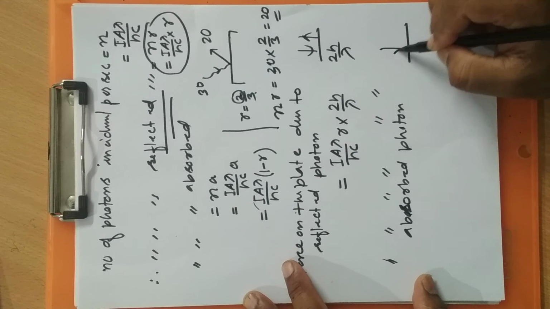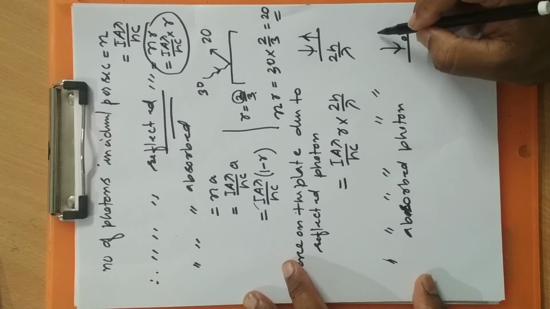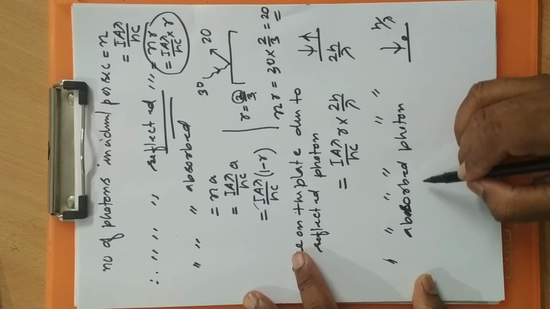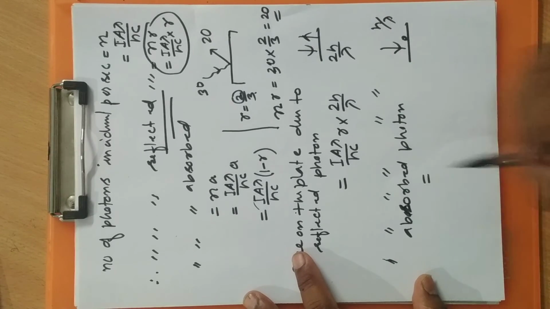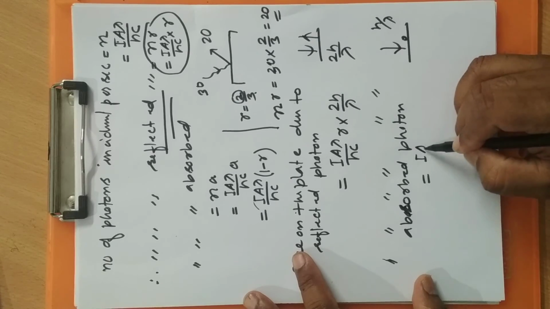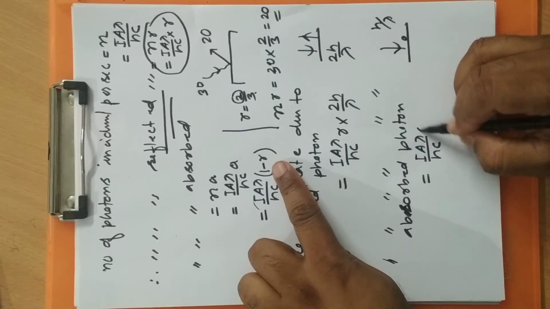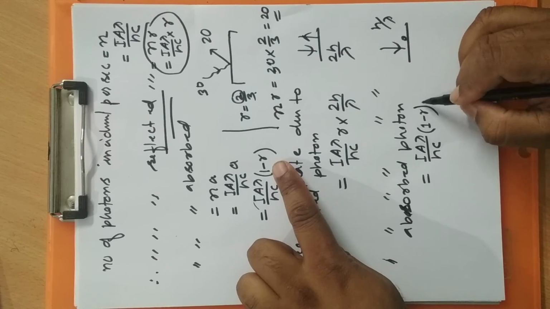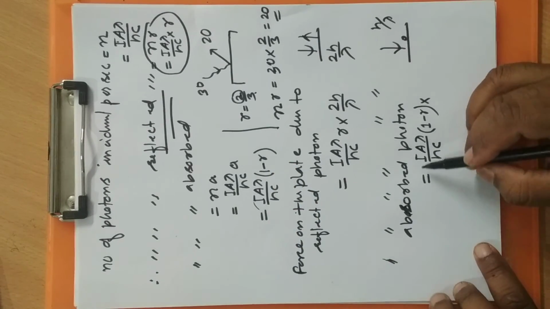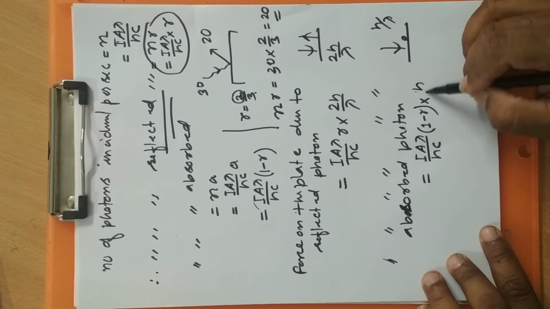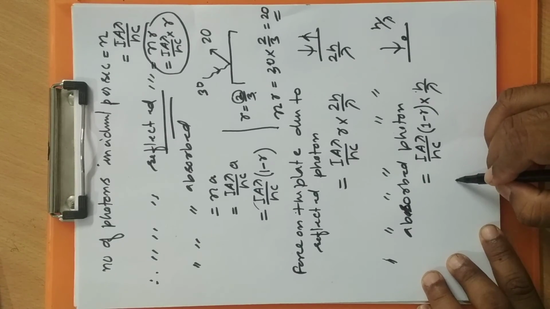Okay, a photon is incident and gets absorbed. So change in momentum is how much? h by lambda for an absorbed photon. So how many photons are getting absorbed every second? I A lambda by hc into 1 minus R. This is the number of photons getting absorbed every second, and momentum of one photon is h by lambda.